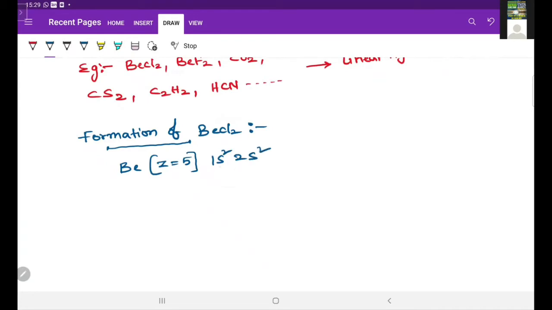So here 2 shells are there. The second shell is the valence shell. In this valence shell, 2s is having 2 electrons, but in 2p, no electrons. So this is the ground state configuration.